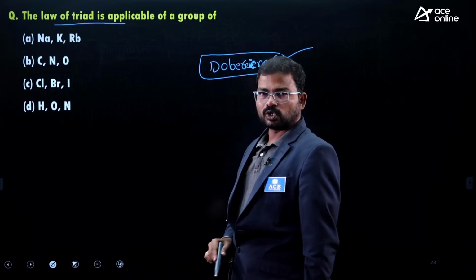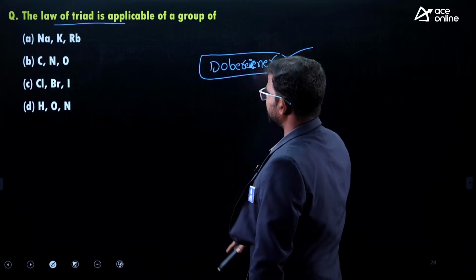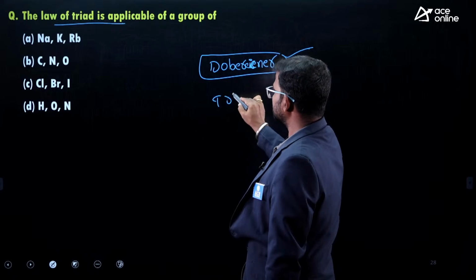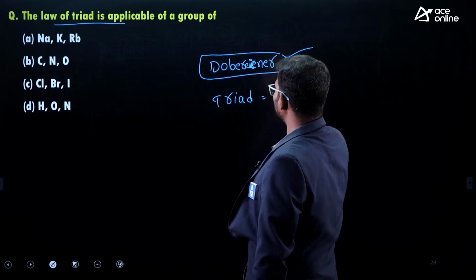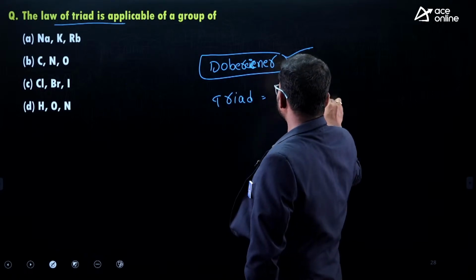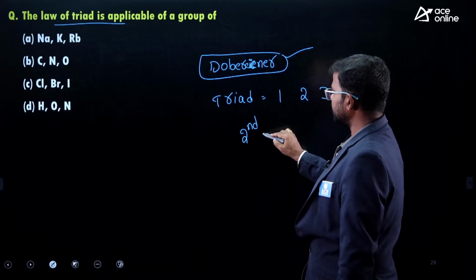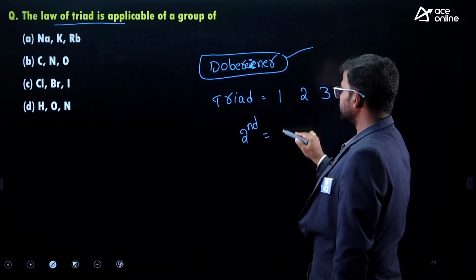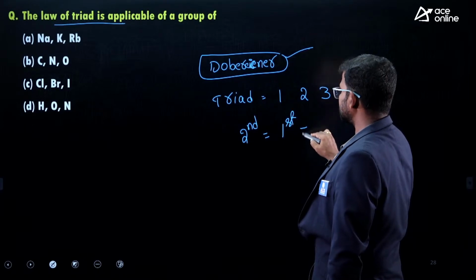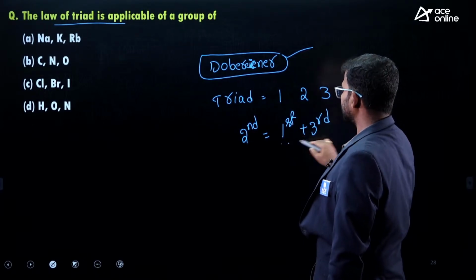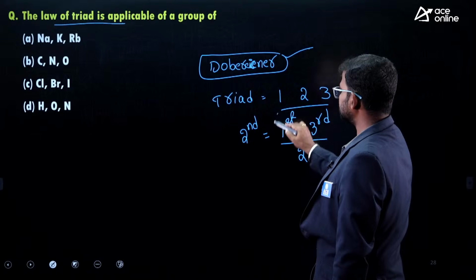According to the law of triad, a triad is a group of three elements, where the mass of the second element is equal to the arithmetic mean of the first and third elements.